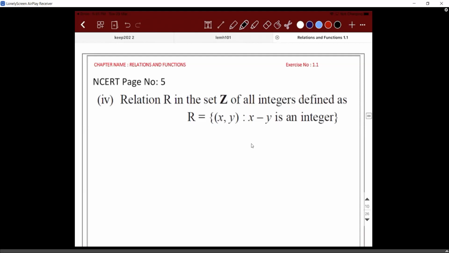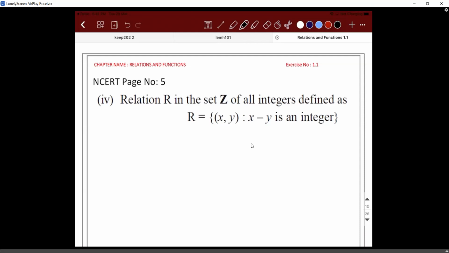A relation R in the integer set is given by R is equal to (x comma y) such that x minus y is an integer. So reflexive, is it right? You will be able to find x comma x, y comma y. Why? The difference is going to give you a 0, so difference is 0, hence you get it.